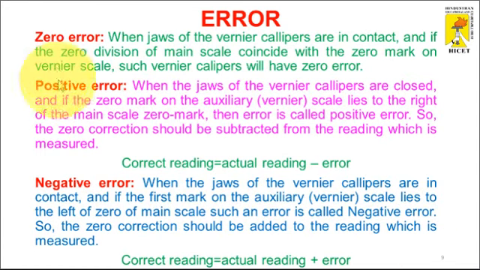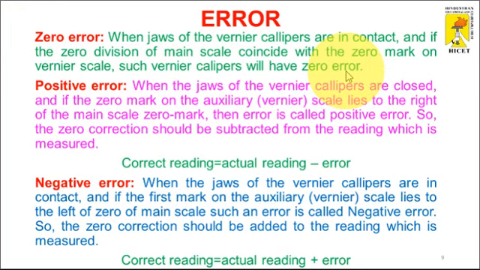That is called zero error. When the jaws of the vernier caliper are in contact and the zero division of the main scale coincides with the zero mark on the vernier scale, such a vernier caliper has zero error. So this type of vernier caliper has no error, and it will be used to measure the exact value.